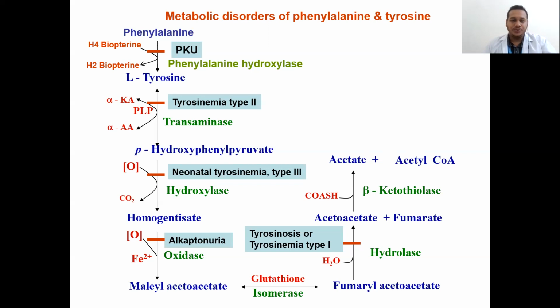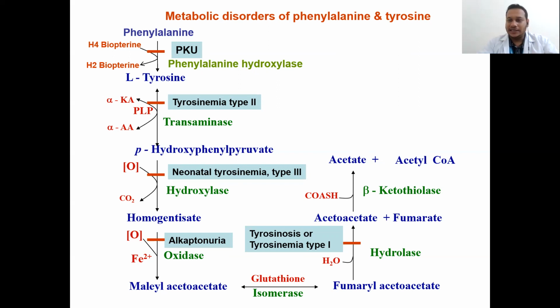Tyrosinemia type 2 has an enzyme defect in the transaminase enzyme, where the tyrosine cannot be converted into hydroxyphenylpyruvate because the transaminase enzyme is defective. So it is called tyrosinemia type 2. And then tyrosinemia type 3, which is present in neonates, where the hydroxyphenylpyruvate hydroxylase enzyme will be absent, so homogentisate formation won't take place.